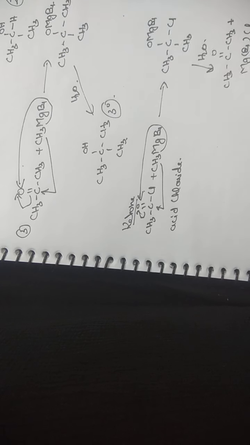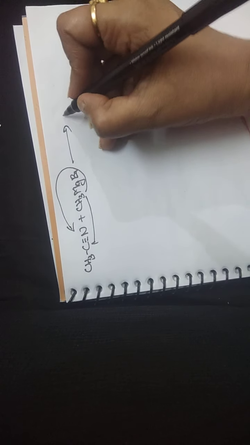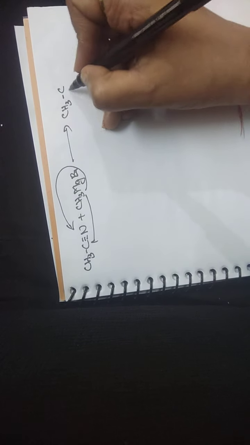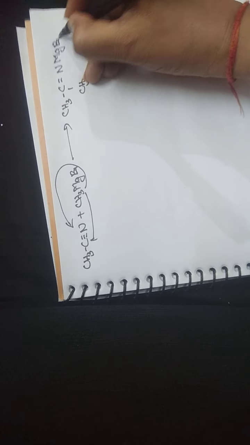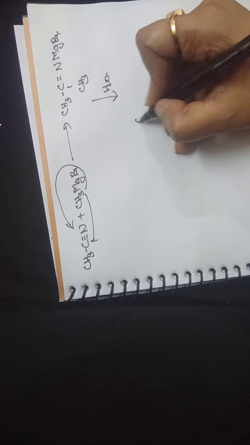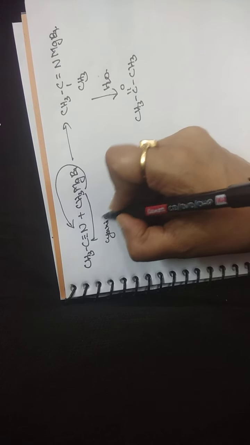Now the second way by which we can prepare a ketone is by using the cyanide group, alkyl cyanide. So it reacts with Grignard's reagent. CH3 goes here, and the MgBr comes with the nitrogen, and the product obtained is CH3C(CH3)=NMgBr, and on hydrolysis we get CH3C=OCH3. So this is the formation of a ketone from an alkyl cyanide.